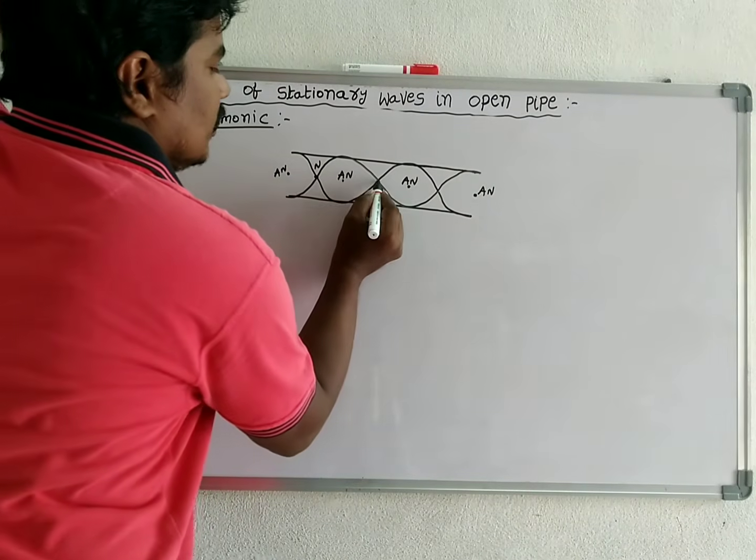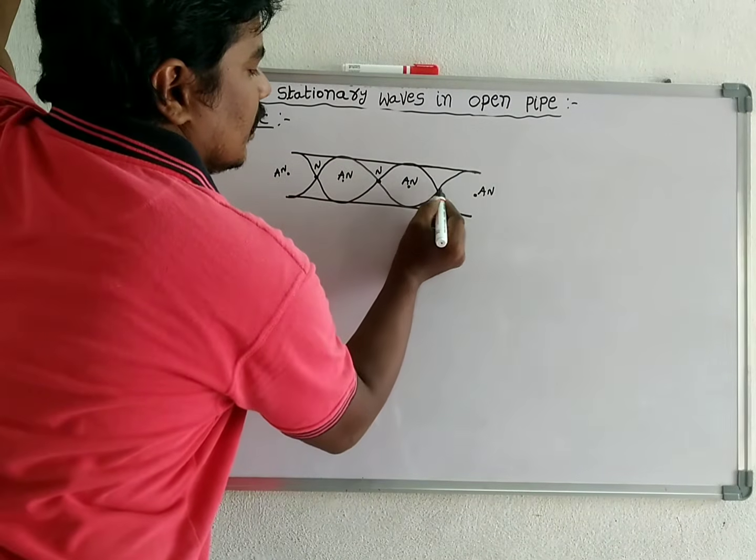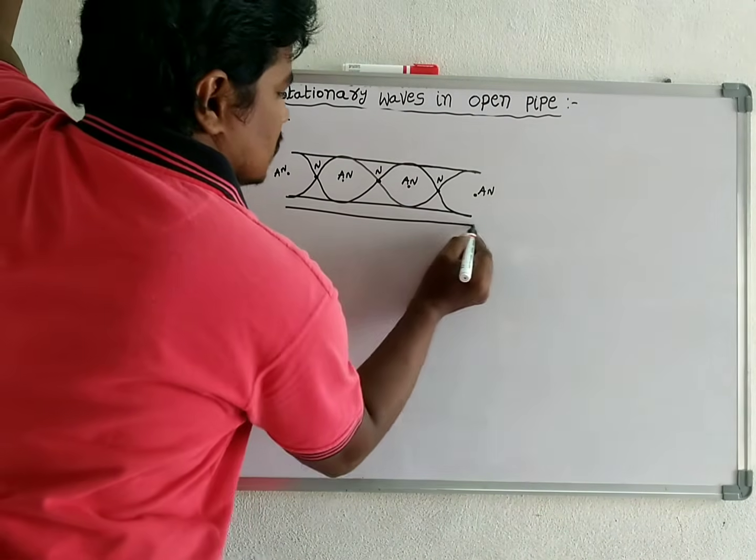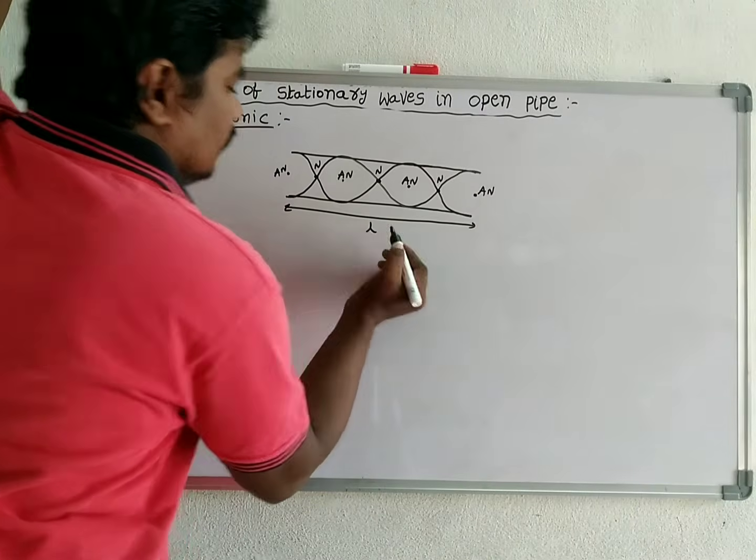This is node, this is node, and this is node. This is the length of the pipe.